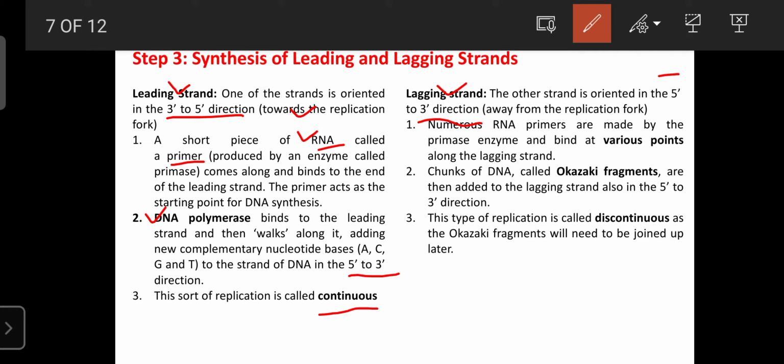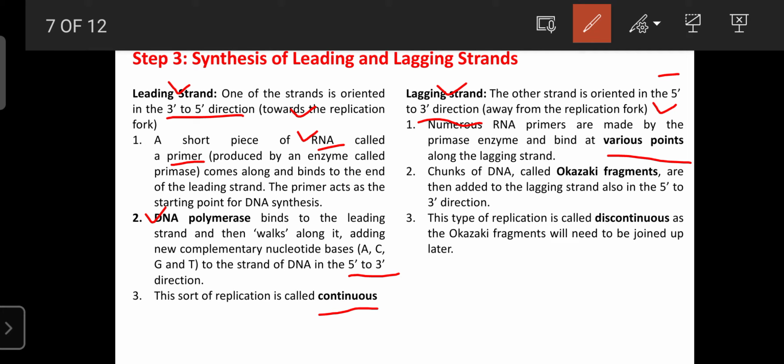But in the lagging strand, the replication process moves in the 5 to 3 direction, away from the replication fork. Here, numerous small RNA primers are added at various points, not in a continuous manner, so some gaps are formed.